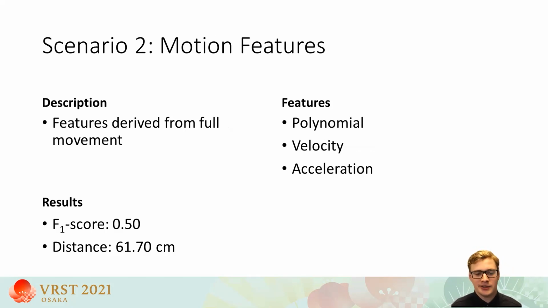The feature set consists of the coefficients of a third-order polynomial fit on the index finger movement and the velocity and acceleration of the exact same index finger. The prediction accuracy is inferior to the previous scenario, although above chance level.